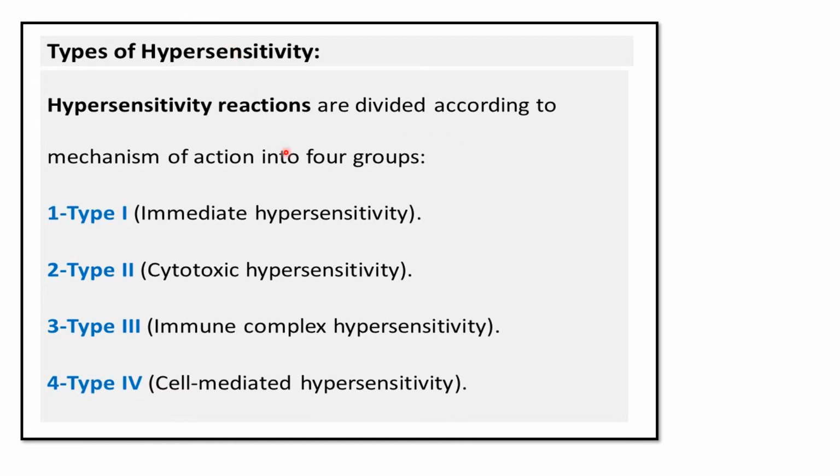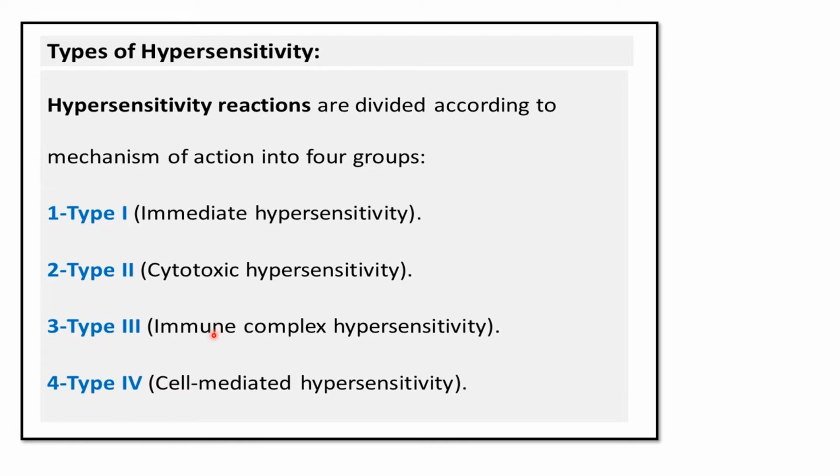Hypersensitivity reactions are of four types: type 1, type 2, type 3 and type 4. Type 1 is the immediate hypersensitivity reaction, which gives a quick result. The second one is cytotoxic hypersensitivity, where cytotoxic cells participate in these reactions. Type 3 is the immunocomplex hypersensitivity reaction, in which immunocomplexes are formed, and the reaction takes place based on these immunocomplexes.